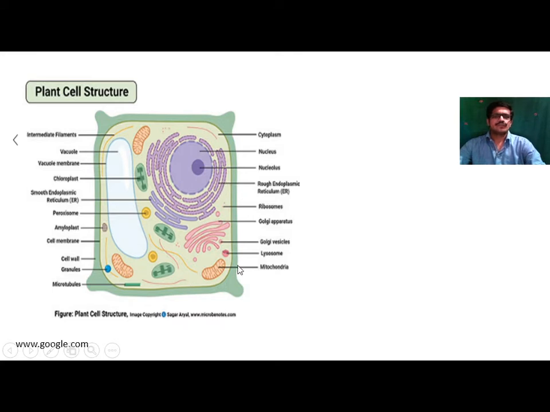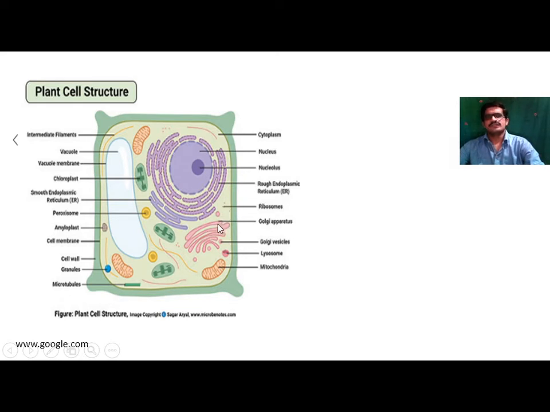Then beside this there is the presence of ribosomes. In the case of the eukaryotic cell, the 80S ribosome is present. 80S is the Svedberg unit. It consists of two types of subunits, a smaller subunit and a larger subunit, and this ribosome plays an important role in the synthesis of protein.